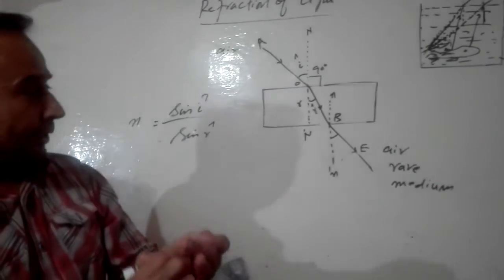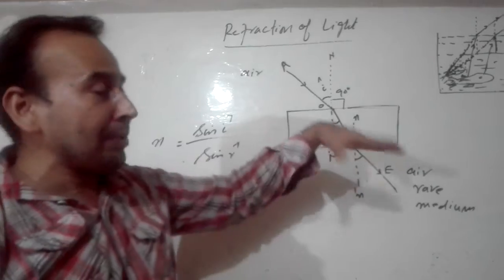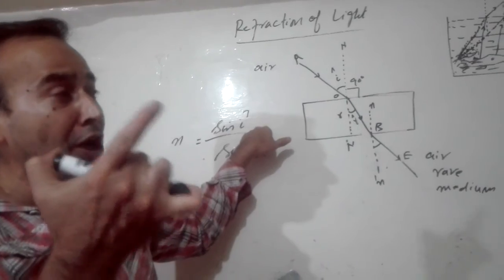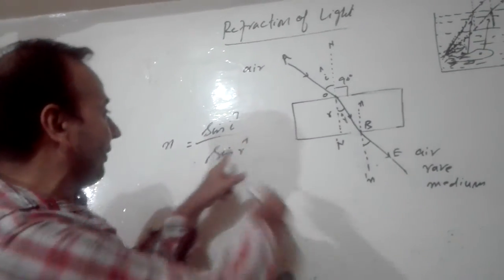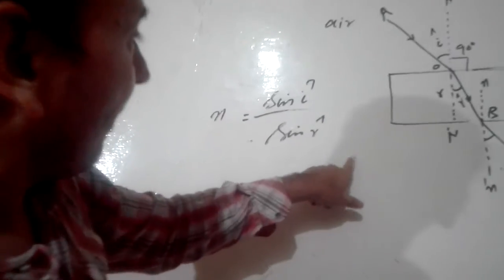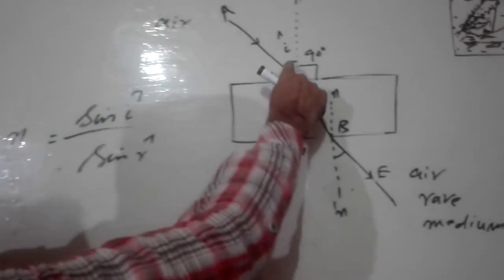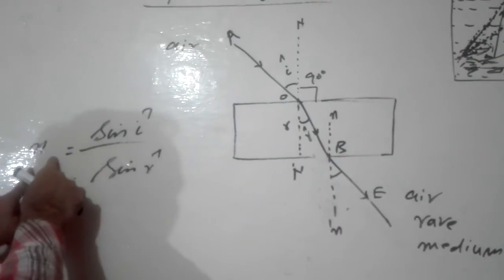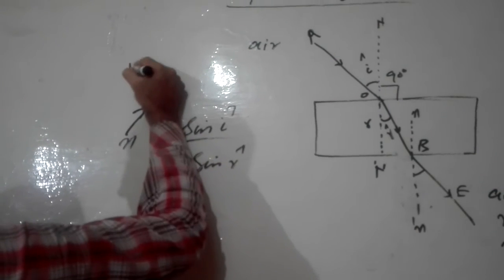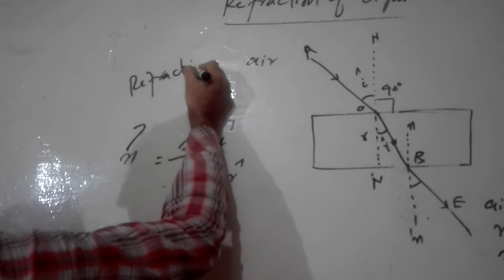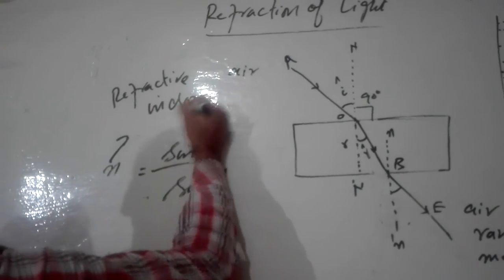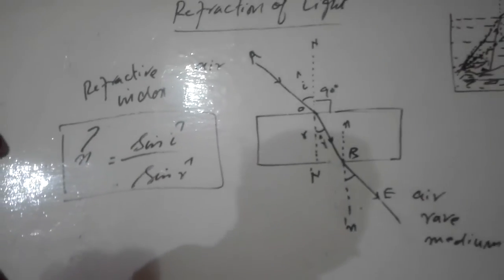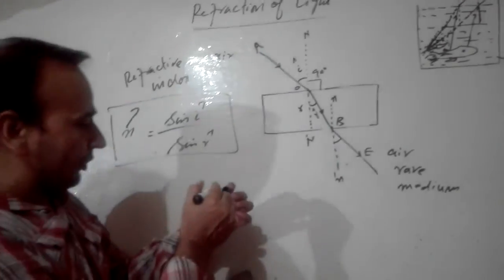So you can see that the first law is the same as the law of reflection, but only the second point is different from the law of reflection. So here the second law is Snell's law. It is known as Snell's law because the sine of angle of incidence to the sine of angle of refraction always comes out constant, and this is known as the refractive index. This whole relation is known as Snell's law. Snell is a scientist whose name this is, so according to his name, this is known as Snell's law.